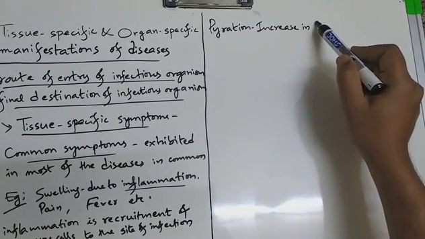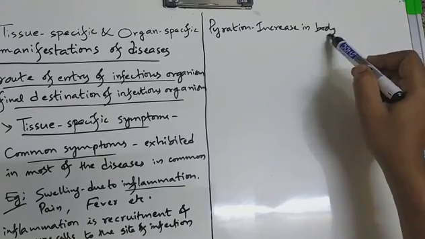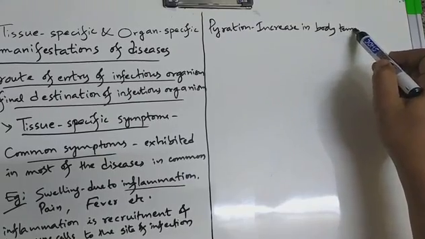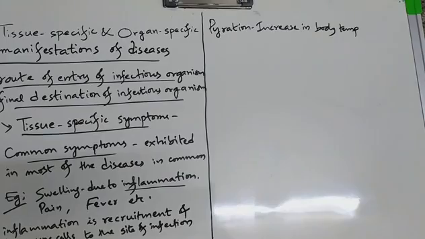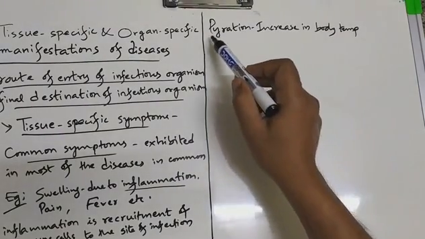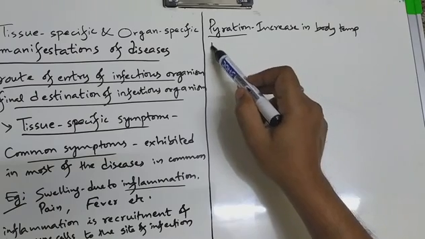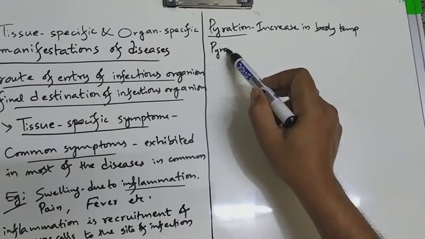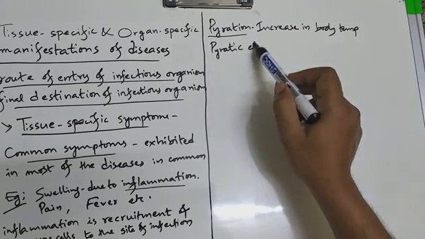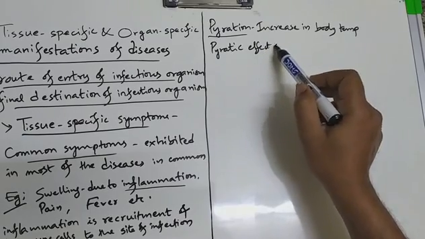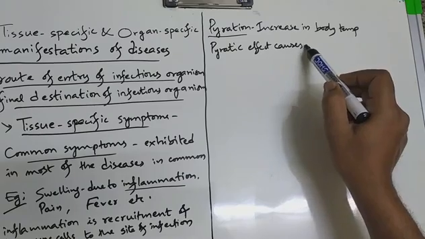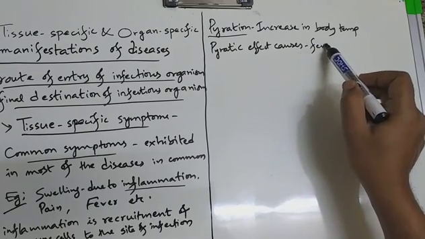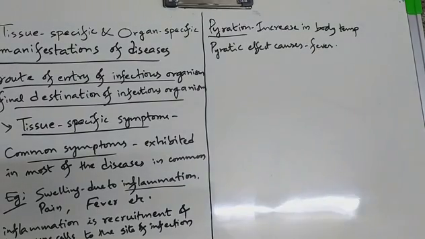Increase in body temperature is known as pyration. So the pyretic effect causes what? Fever. Right? Okay.